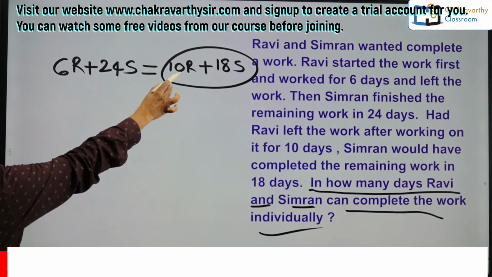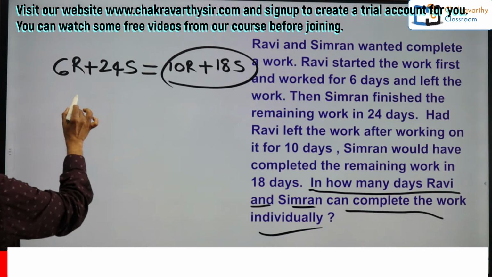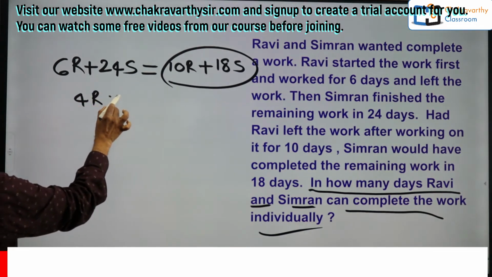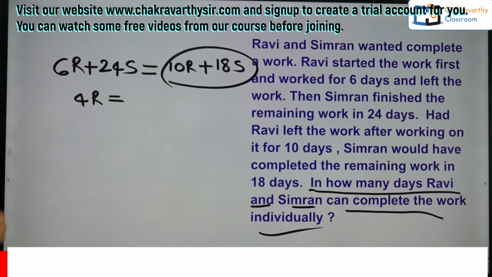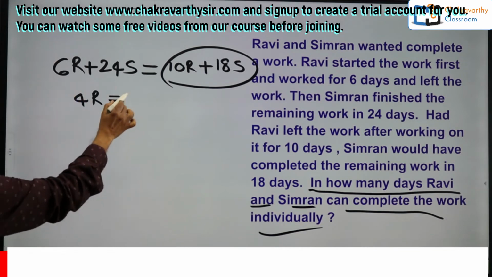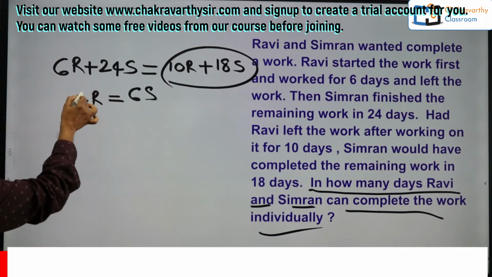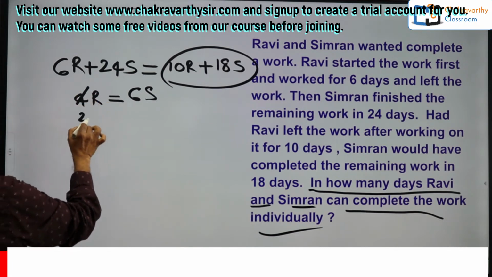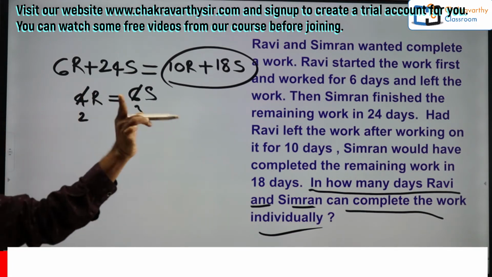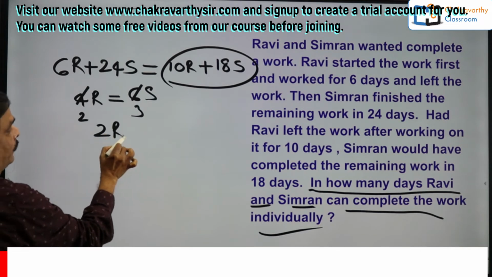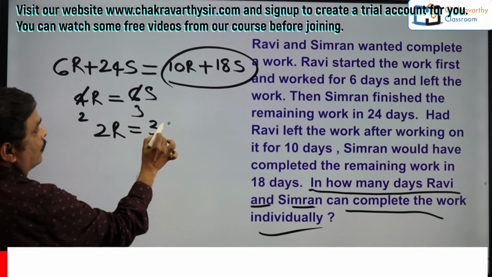This is 10 Ravi, there is 6 Ravi. You take that one there, that will become 4-day work of Ravi equal to, you bring this one, 24 minus 18, this is 2 plus 4, that is 6-day work of Simran. Okay, so you can still simplify this one, 2 2s, 2 3s. So finally, 2-day work of Ravi equal to 3-day work of Simran.